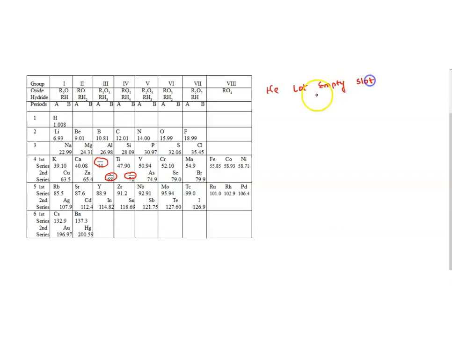I already told you, because he found a large gap, a large jump in the atomic masses. He thought that we may find elements which have an atomic mass in this range.